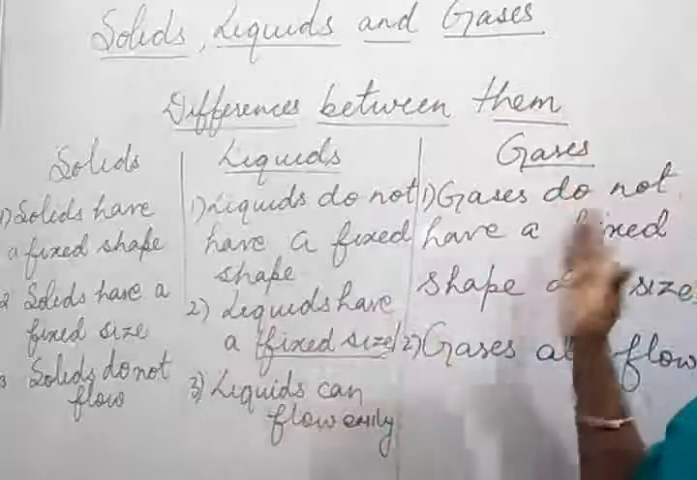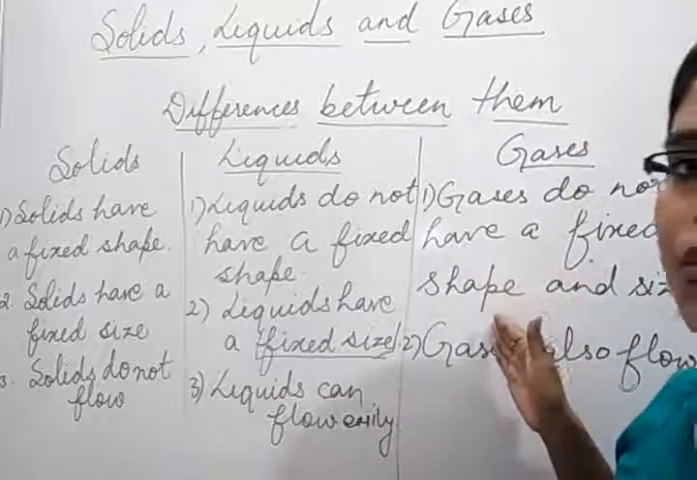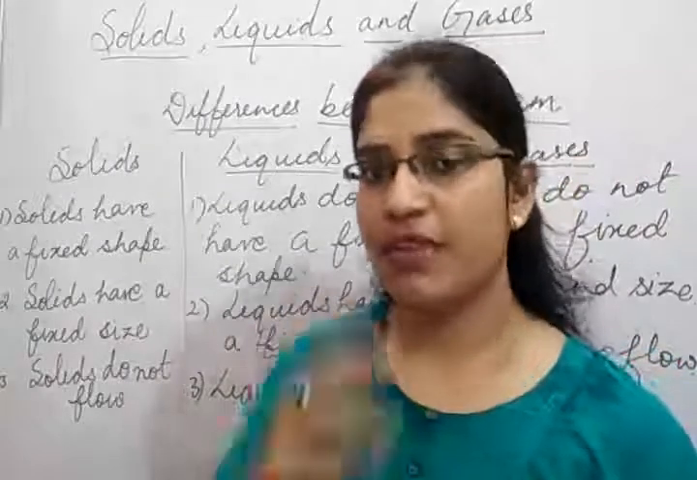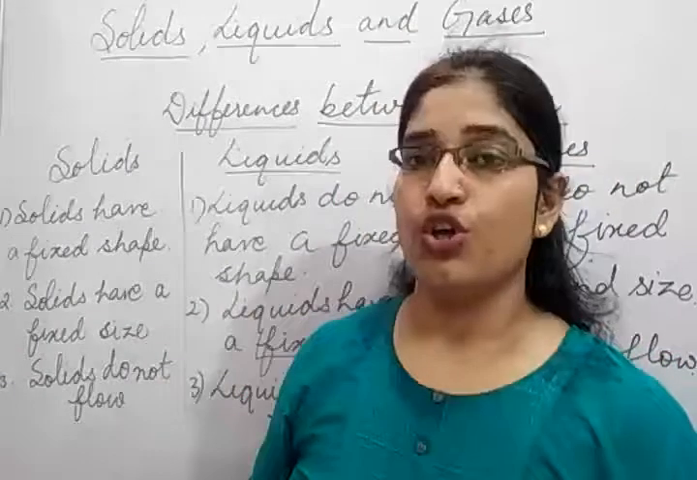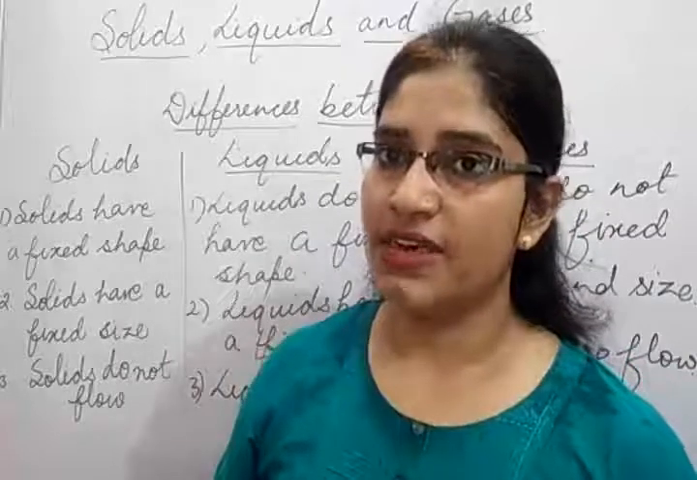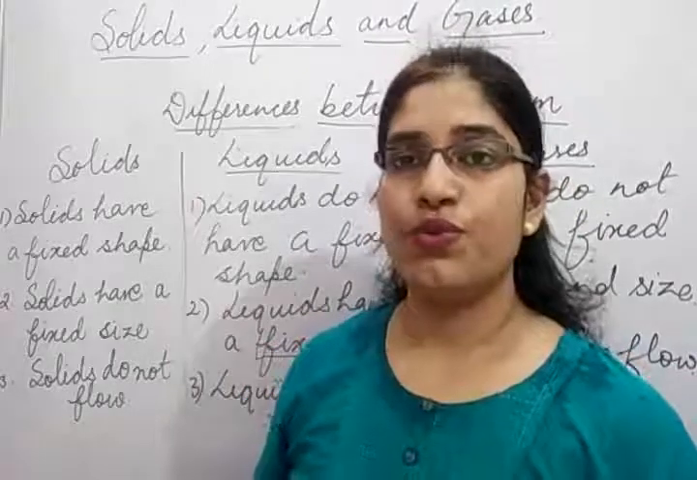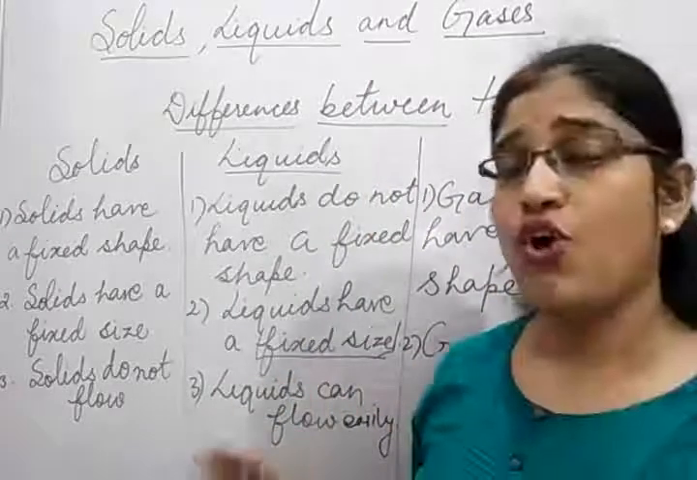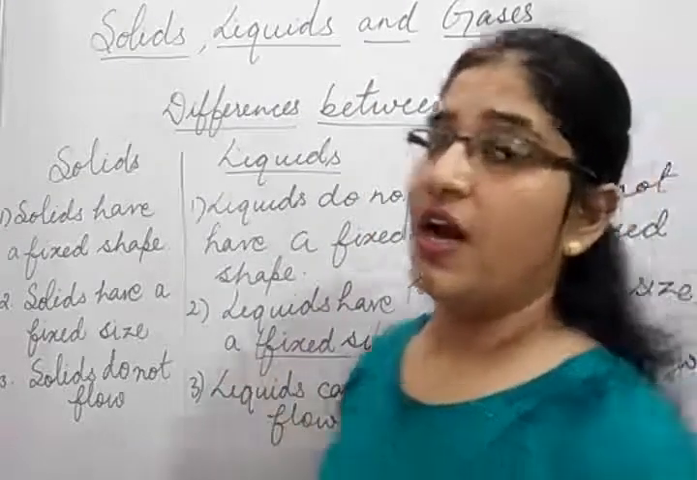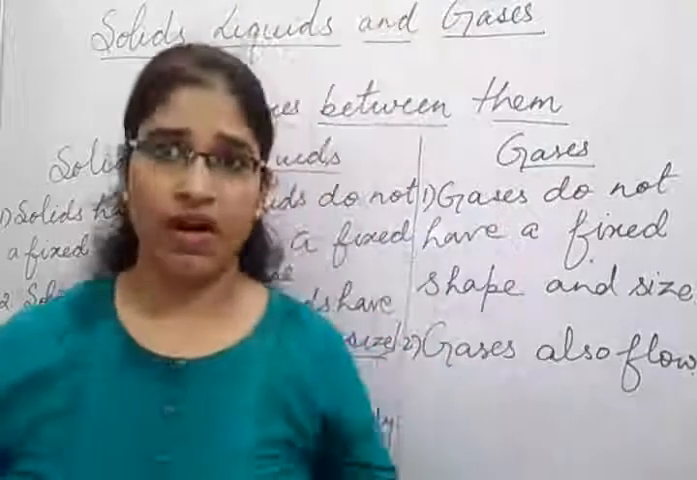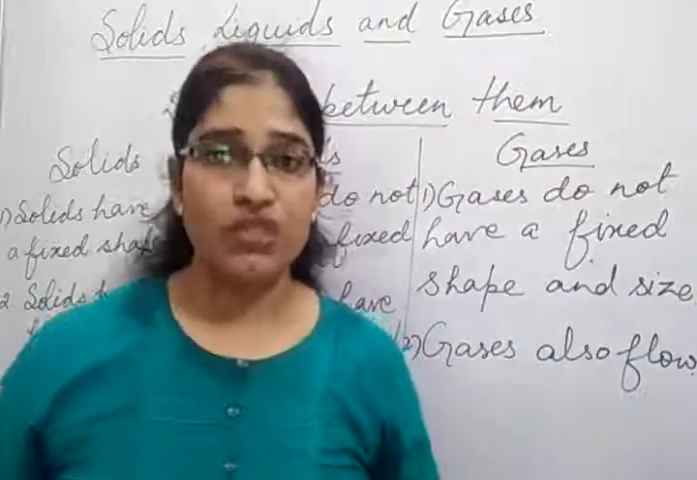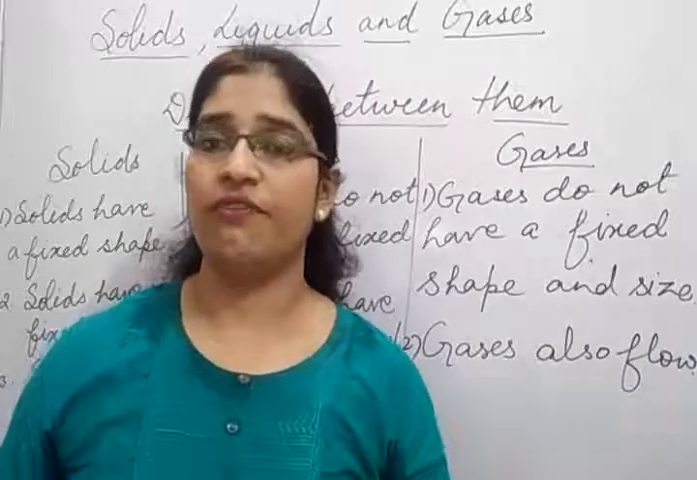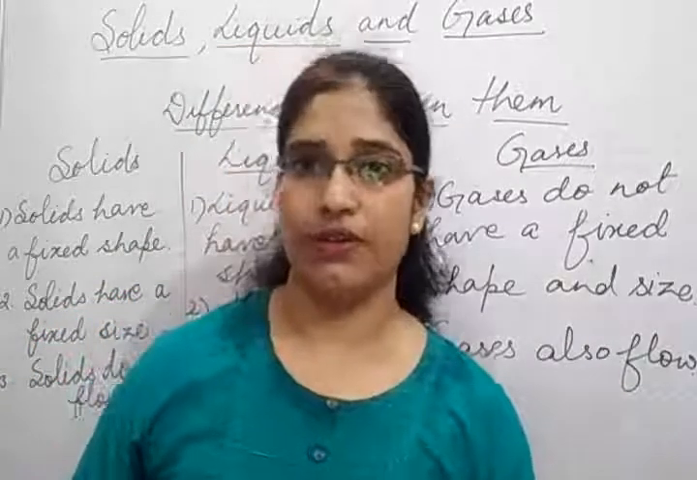Now gases do not have fixed shape and size, as they are invisible. जिसे आप देख नहीं सकते, जिसे हम देख नहीं सकते, तो हम उसका शेप एंड साइज कैसे डिफाइन कर सकते हैं बेटा? So that's why they do not have shape and size. And gases also flow easily. They have their molecules far away from each other, so much space in between them. That's why they can flow very easily and we can feel the molecules of air.